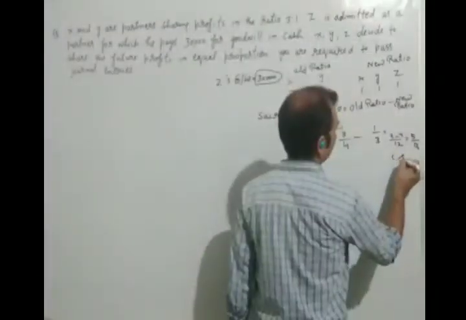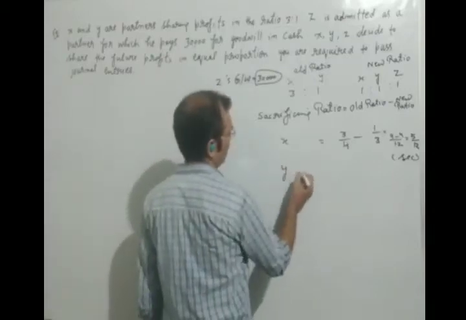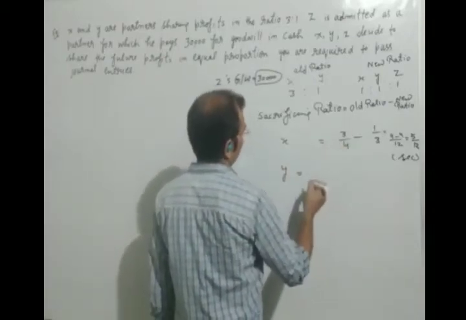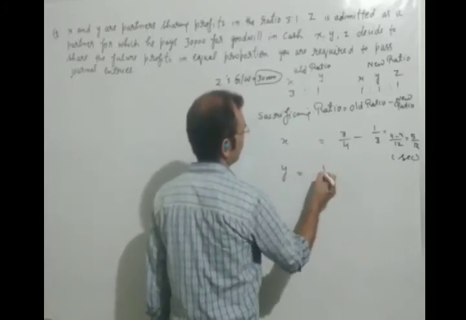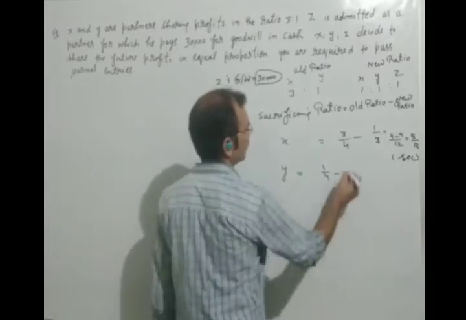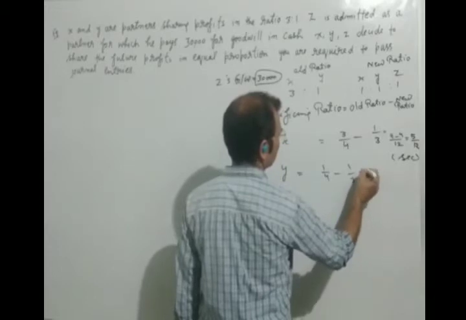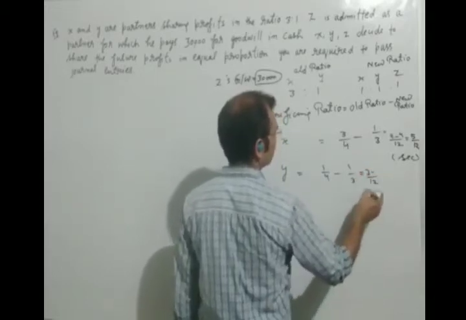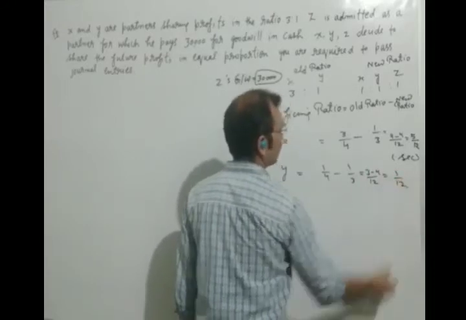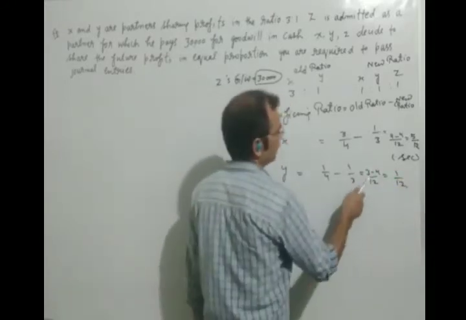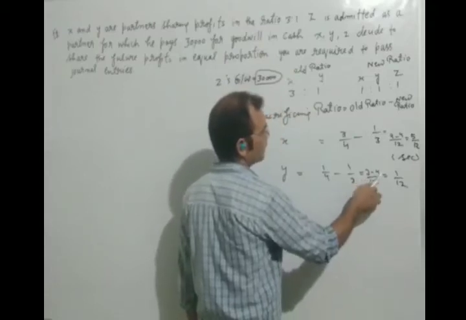You can write it here in brackets. Now we will find Y's sacrificing ratio. 1/4 minus 1/3. 1 minus 4 over 12 will come, but you are seeing that the first digit is smaller than the second.